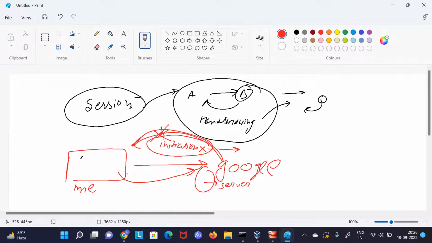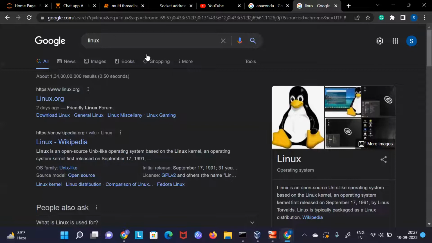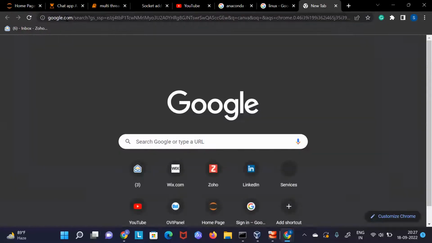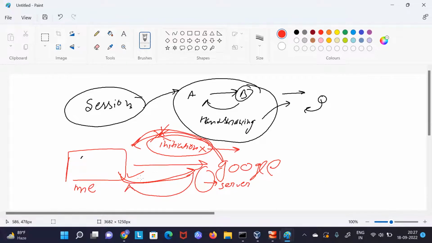If you initiate a connection, then a session will be made. Here, if you notice, I have opened Google. Now I am searching something, so I am initiating the session or connection with Google by searching. Now that I have initiated this session, Google can send some data to me because it was initiated by me. But if your Windows is secure, no one from outside your firewall can come directly to you and create a session.